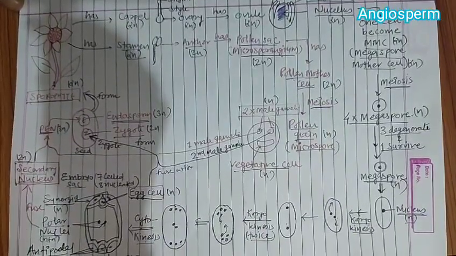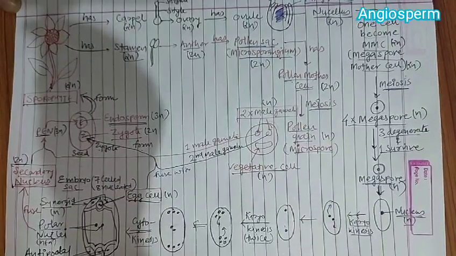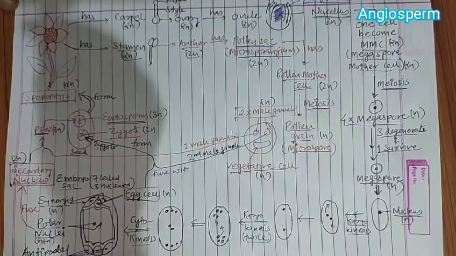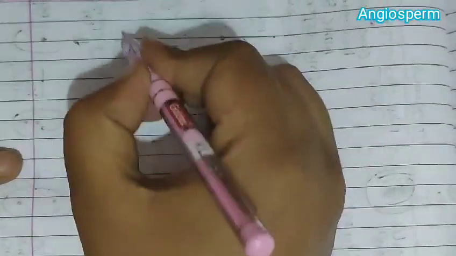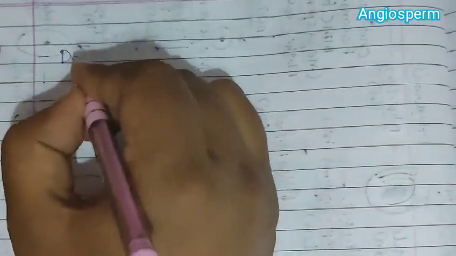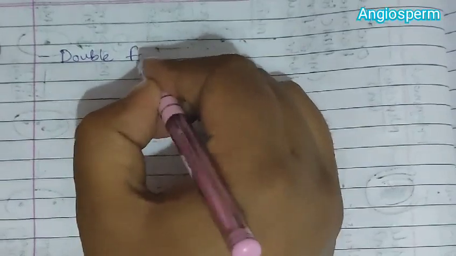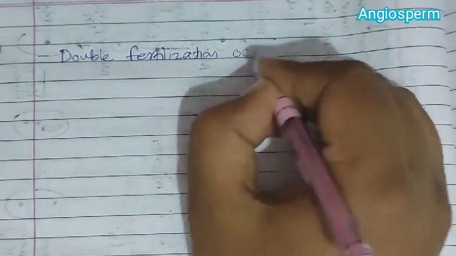You can get a whole idea of the life cycle which we have discussed. Now by seeing the life cycle, we come to know that double fertilization occurs in case of angiosperms.